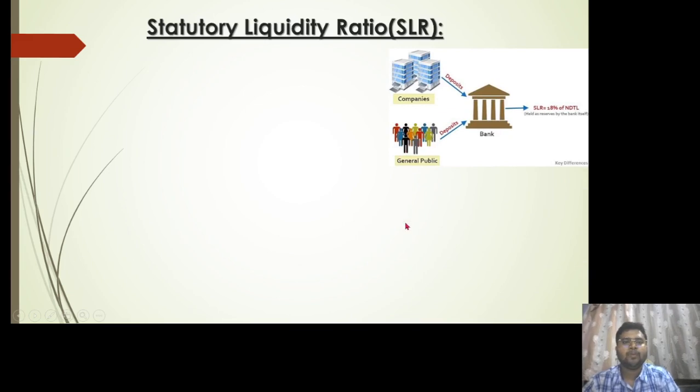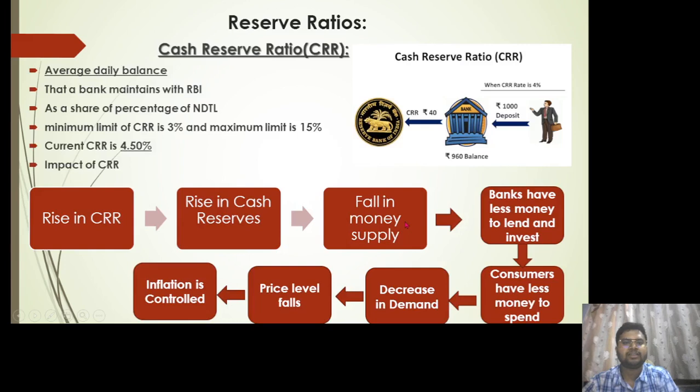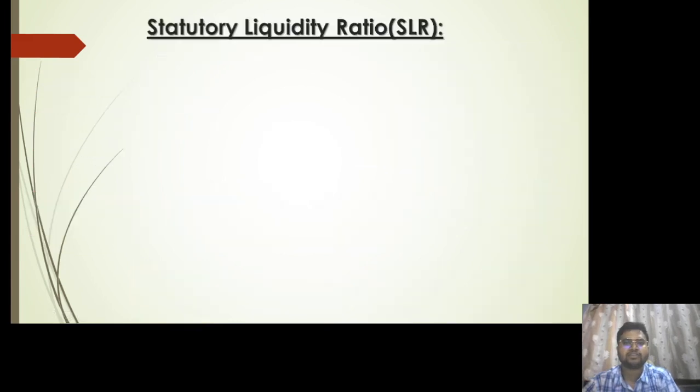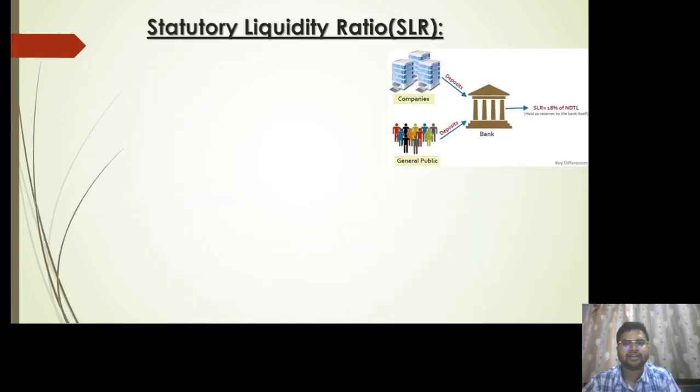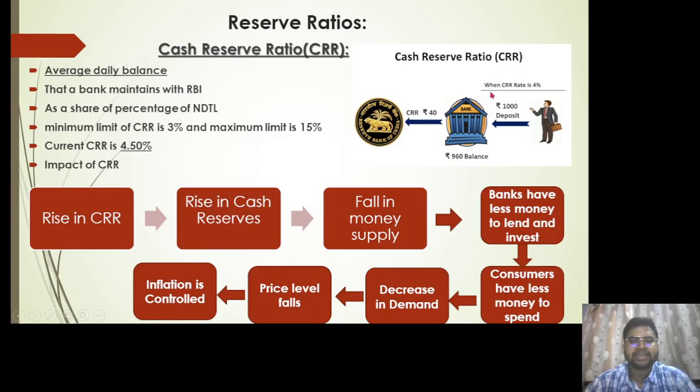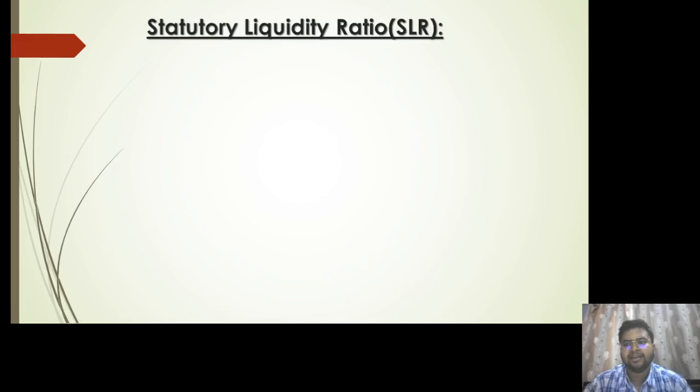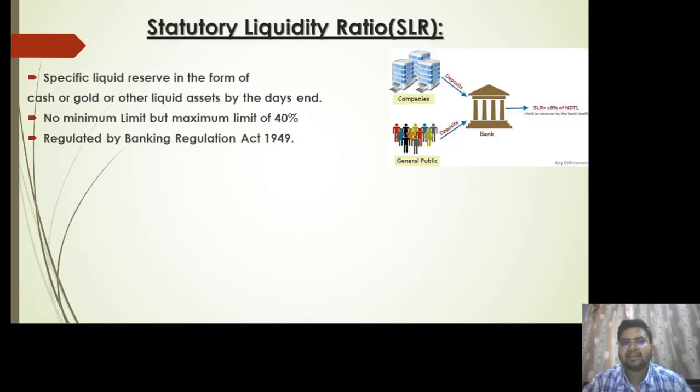Okay, now there is the statutory liquidity ratio. It is also another type of reserve ratio. One was the cash reserve ratio, then we have the statutory liquidity ratio. In the previous case of cash reserve ratio, I was depositing 1,000 and out of which 4% was parked with the RBI. But in this case, the bank may not need to transfer a certain percentage of NDTL with the RBI. It can hold it within themselves, right?